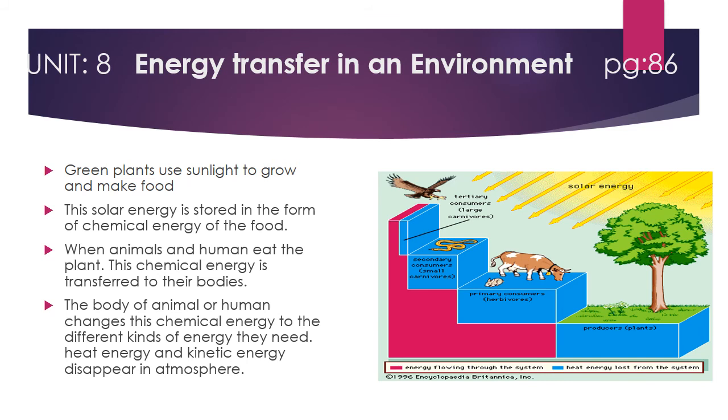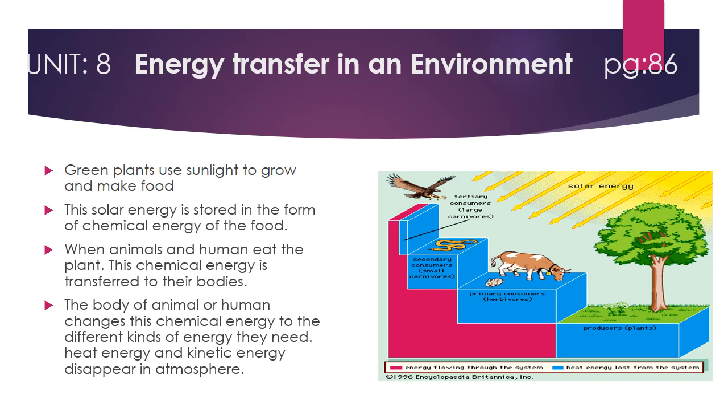When primary consumers like herbivores eat the plants, the chemical energy stored in the food is transferred into their body. They get the energy. Then they can convert this chemical energy into different sources of energy according to their needs. When these consumers are eaten by carnivores, who are known as secondary consumers, this chemical energy is transferred into their body. They can also convert this chemical energy into different forms of energy according to their needs.